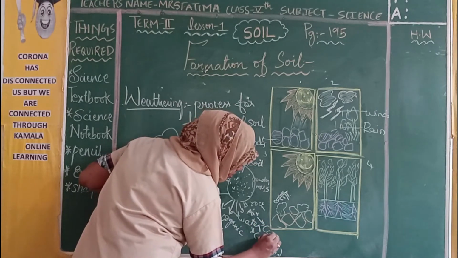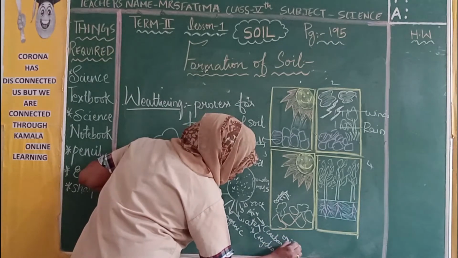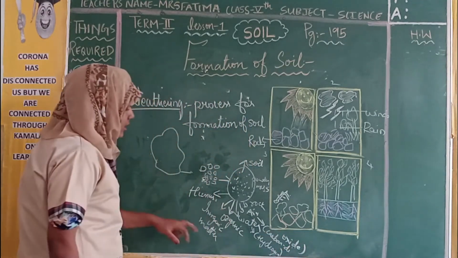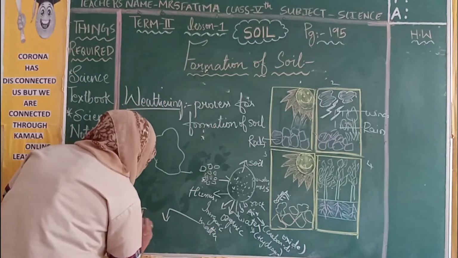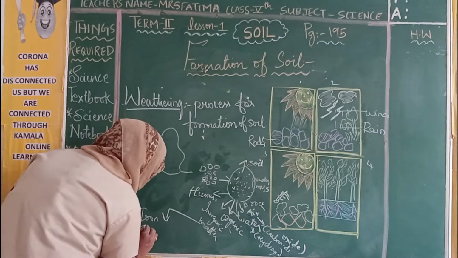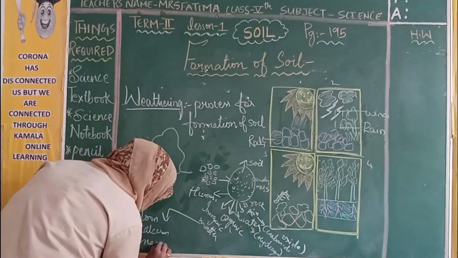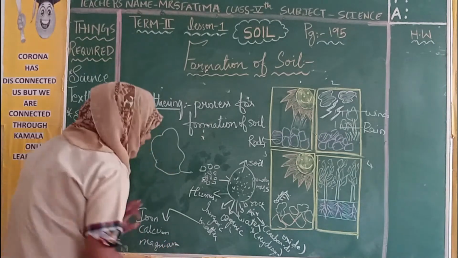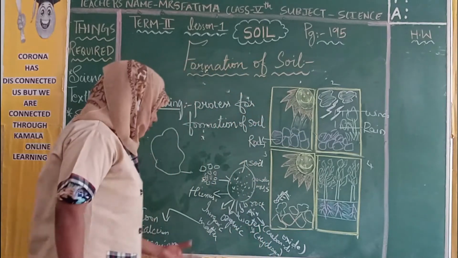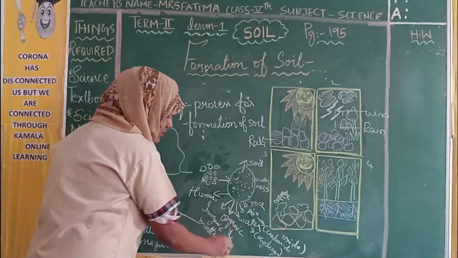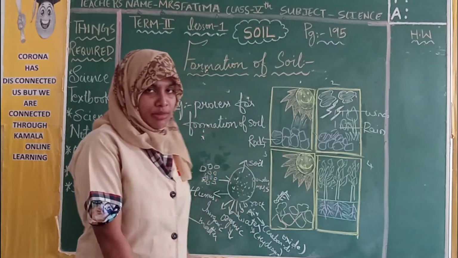Air contains carbon dioxide. Yes? What are organic matter? What are inorganic matters, children? Iron, calcium, magnesium. See, all this is contained in this soil. And organic matter. What are organic matters, children? The remains of dead plants and animals.